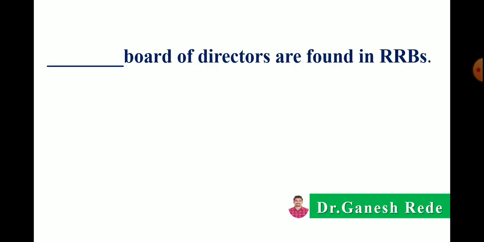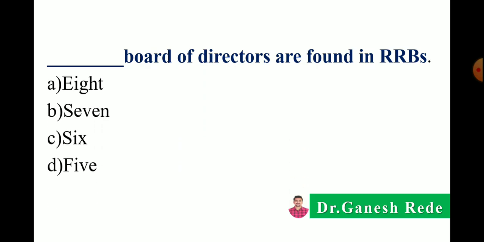Next, how many board of directors are found in RRBs? 8, 7, 6 or 5. Correct answer is 8 board of directors.